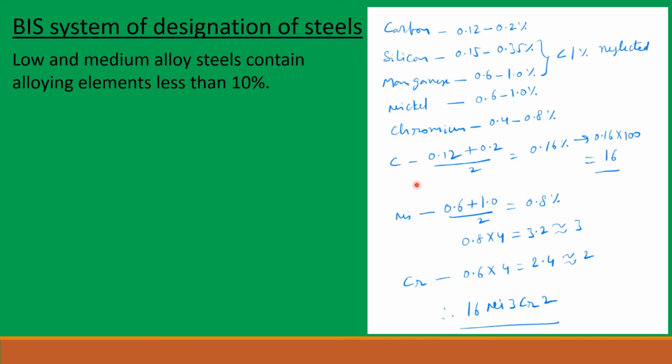For carbon, average carbon percentage is 0.16%, so that will be written as 0.16 into 100, that will become 16. And nickel average percentage is 0.8, and that will be written as 0.8 into 4, that is equal to 3.2, and rounded to nearest integer, that will become 3. Chromium average percentage 0.6, and that can be written as 0.6 into 4, that will become 2.4, rounded to nearest integer, that will become 2. So the formula for this steel is 16Ni3Cr2.